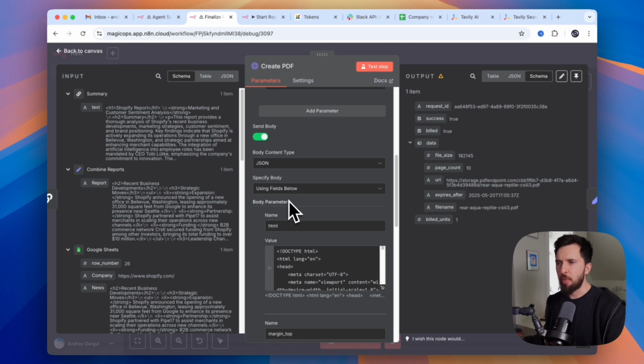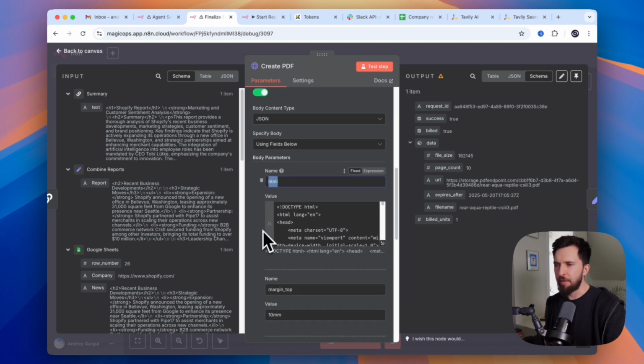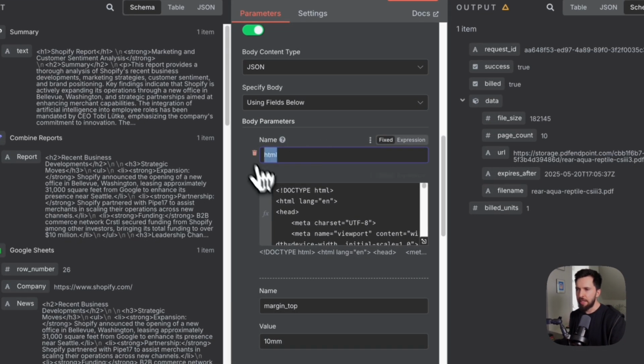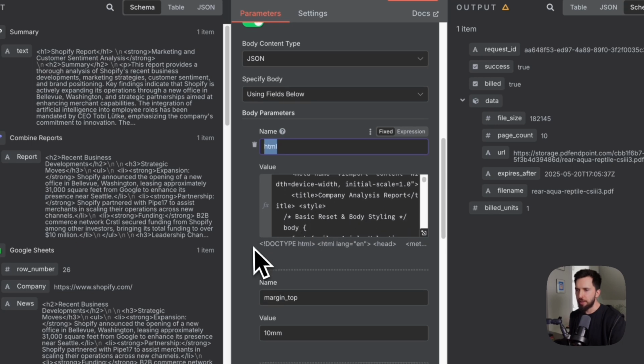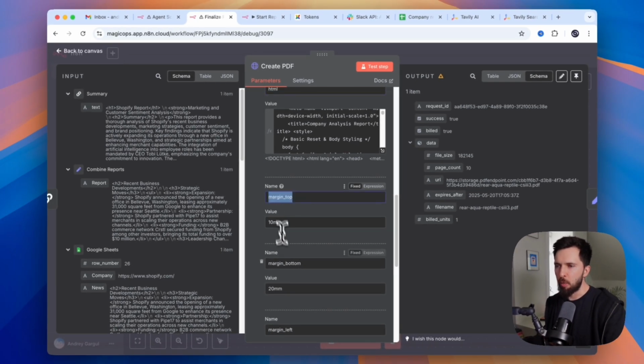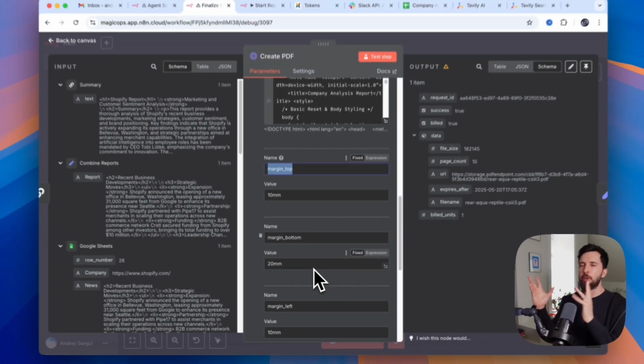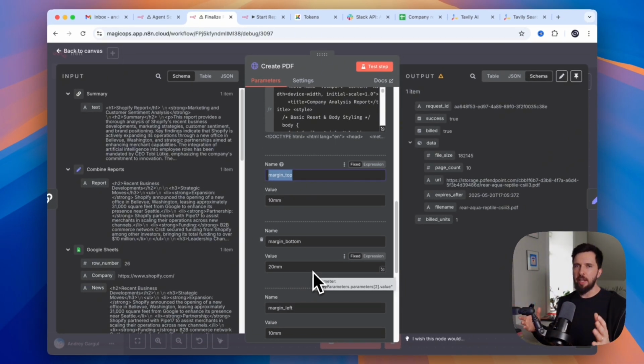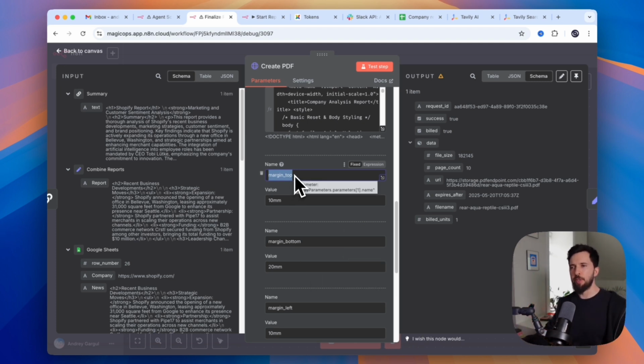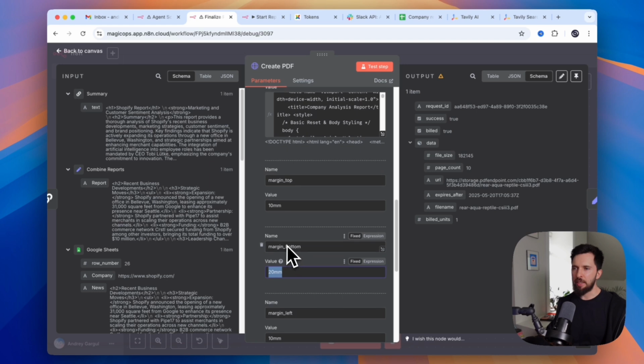And as body parameters, we are sending a few different fields. First one is HTML, and I will show you it in a second. But then we also send in margin top, margin bottom, margin left, and margin right, because we're going to be converting this HTML into PDF, and this is a printable PDF. So we want to set up margins of this page. That's going to make it look much nicer. And you set it up in millimeters.